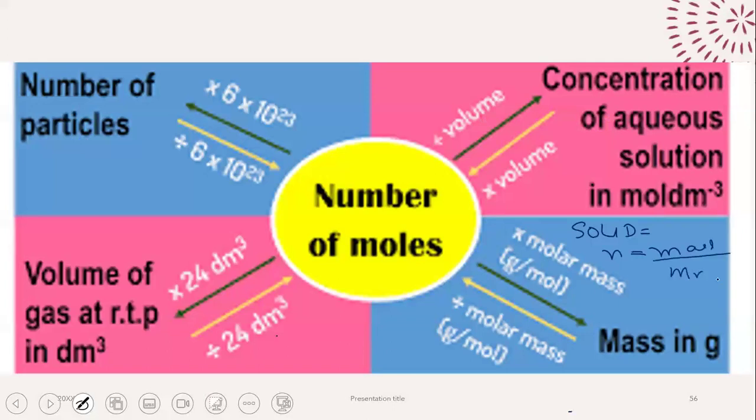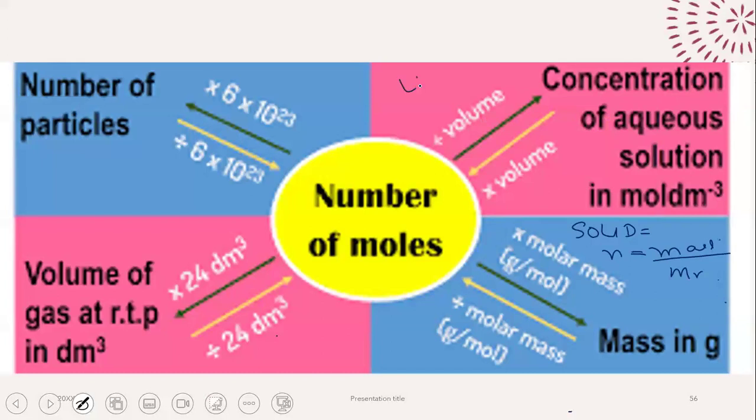Mr is the molecular mass, right? Do not worry, we will be going over calculations on this. So if you want to find out the moles of a solid, again, not a rule of thumb, but this is the rule you can use most of the times. Solid moles is equal to mass divided by whatever the Mr of the compound is.